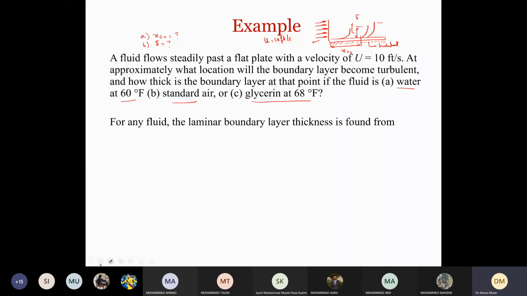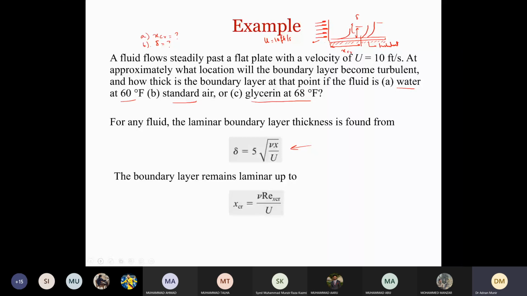Okay, so for any fluid, the laminar boundary layer thickness is found from, so we already discussed that Prandtl and Blasius's equation showed that this is the equation for finding the boundary layer thickness, right? And then the boundary layer remains laminar up to X critical. We know that Re_x critical is equal to 5 into 10 raised to the power 5.